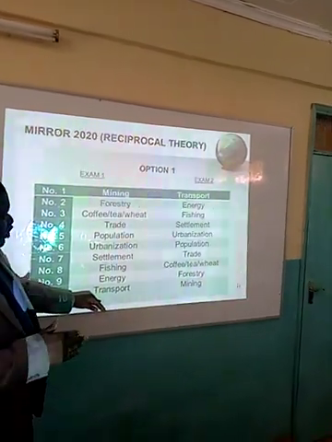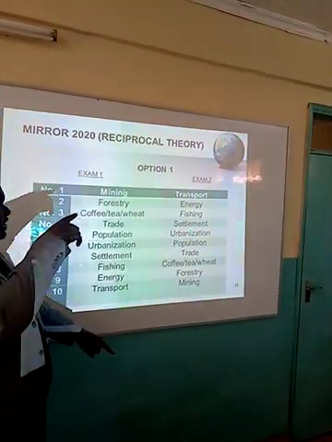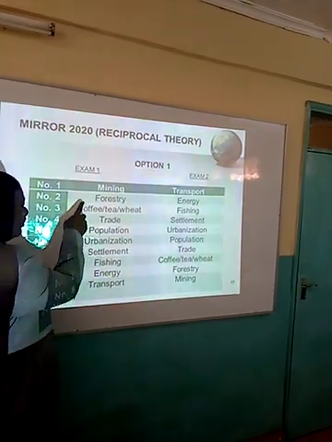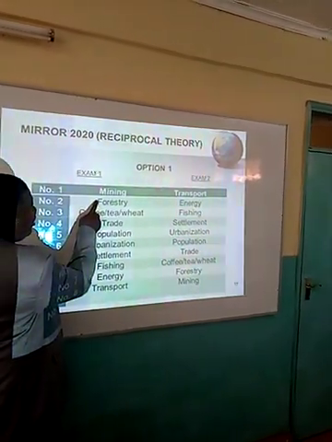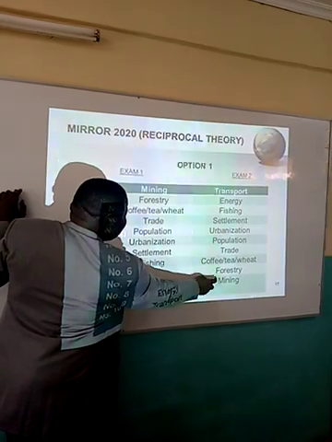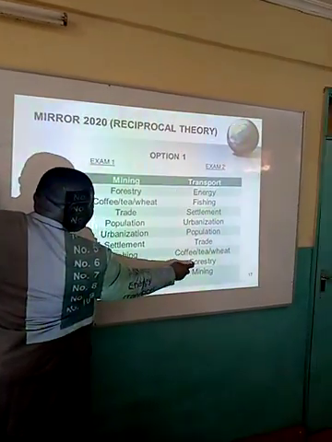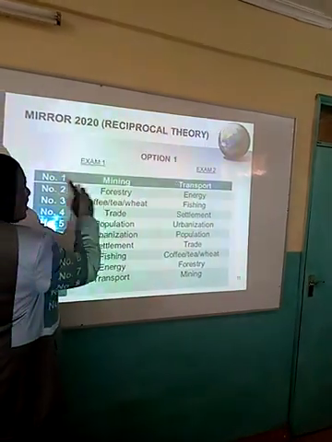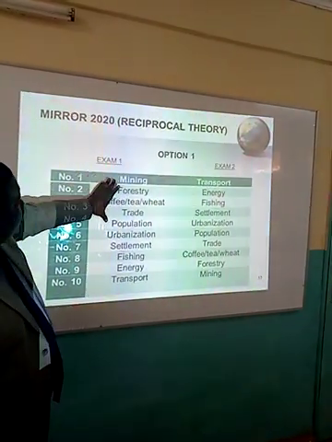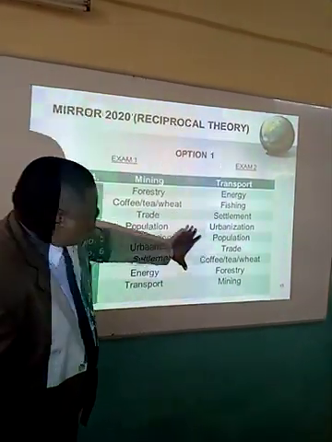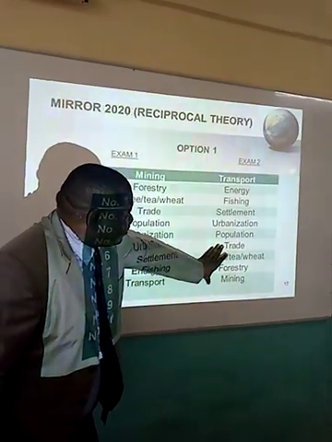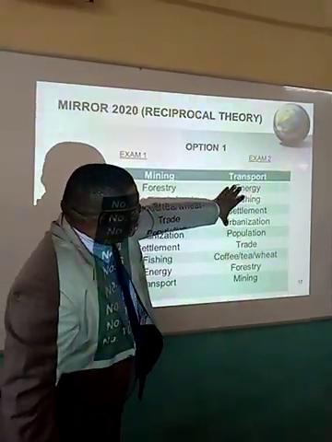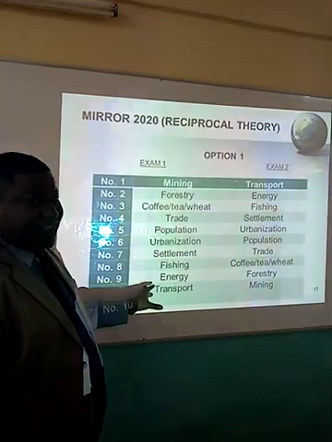Then exam number 2, we reverse the setting so that forestry, which was section A, goes to section B in the second exams. It will have 25 marks. In option 1, it was having only 5 marks. So these topics of section A go to section B in the second exams, and those in section A come in section B in the first exams.